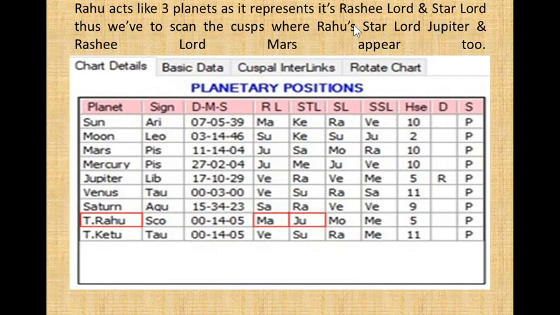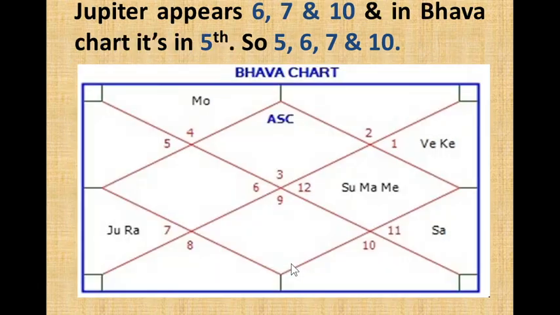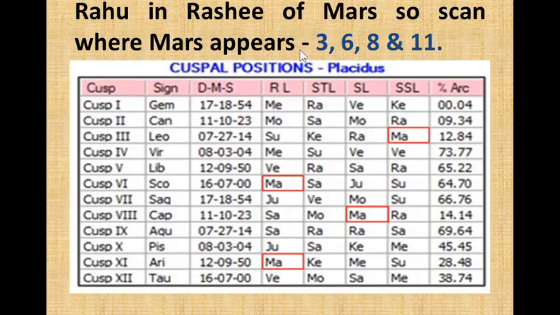Rahu acts as 3 planets as it represents the Rashi Lord and Star Lord. Thus we have to scan the cusps where Rahu's Star Lord Jupiter and Rashi Lord Mars appear too. Jupiter appears in 6th, 7th, and 10th, and in the Bhav chart Jupiter appears in 5th. So total cusps through Jupiter will be 5, 6, 7, and 10.